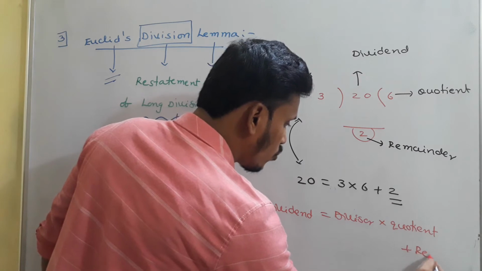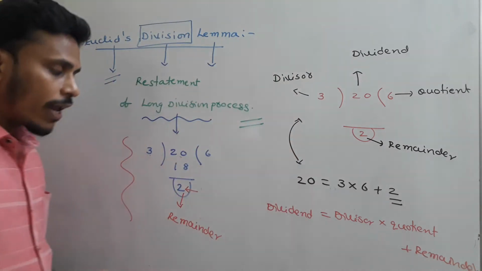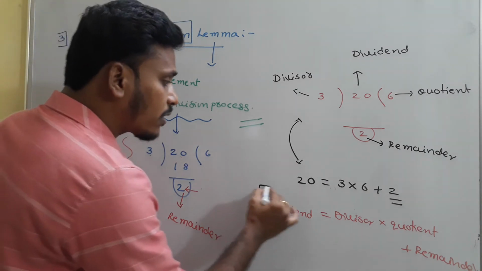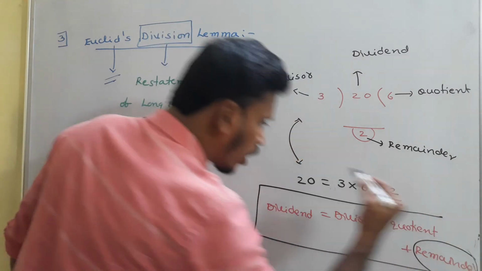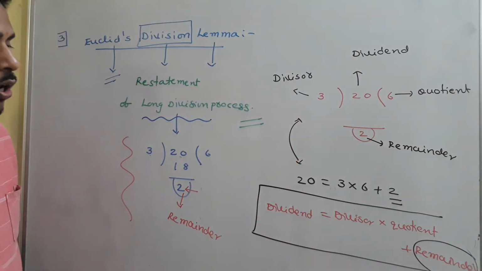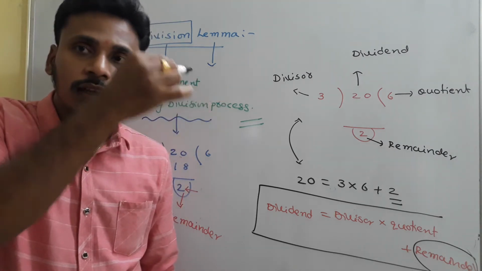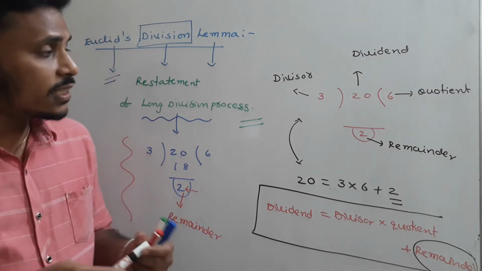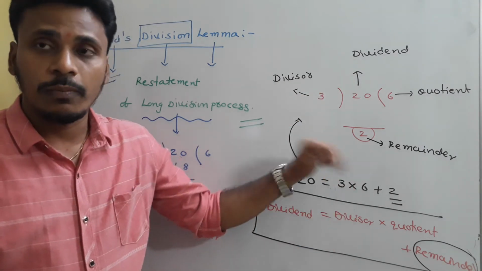When you observe this statement, you need to concentrate on this remainder. Why? Because that remainder indicates the point where we need to stop the division process, right? See here the remainder is 2, further distribution is not possible and that's why we stopped the process of division.